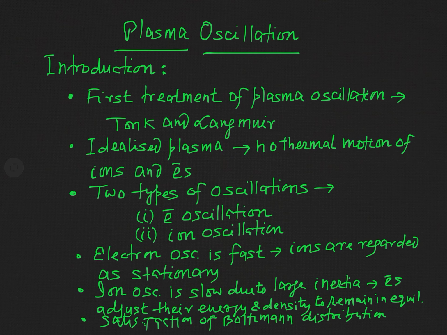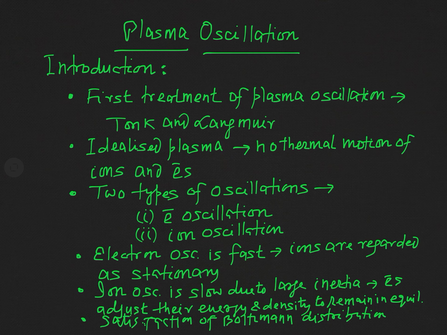Actually, the first treatment of plasma oscillation was given by two scientists named Tonk and Langmuir. Tonk and Langmuir considered an idealized plasma with no thermal motion of ions and electrons.